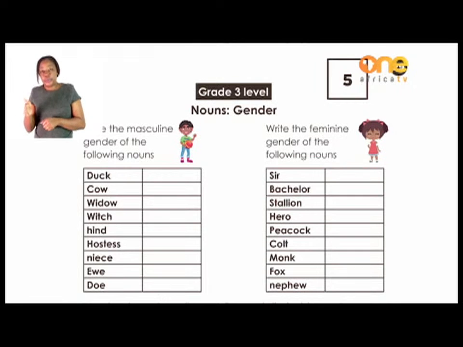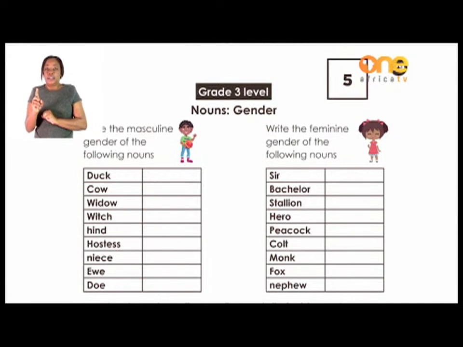The feminine. Sir. Sir is a male. It's the boy side. It's a man, a big man. We say sir to respect them. What about if it's a female, if it's a woman? We'll say it's madam. Okay. Bachelor is a boy who is not married, or a man who is not married. What about a woman or a girl who is not married? We say she is a bachelorette.